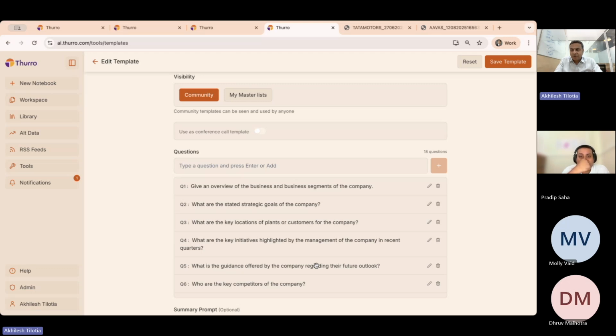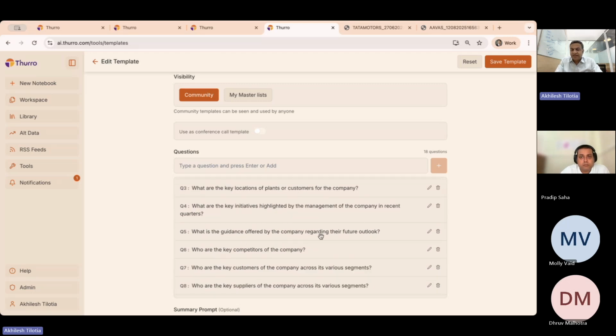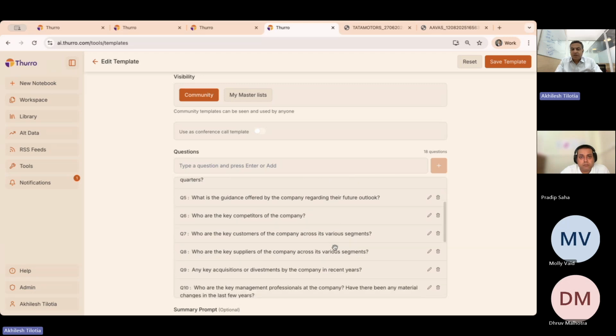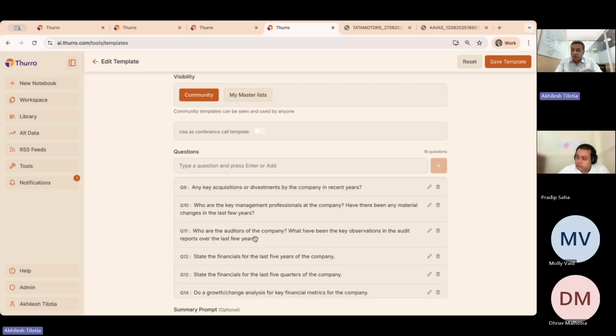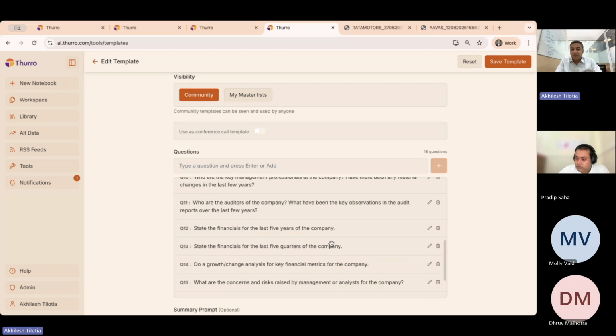Whenever you are thinking about creating and initiating coverage on a company, the questions range from: give me an overview of the business and strategy, the strategic goals, key locations of plants and customers, key initiatives of the management, what is the guidance offered by the company, who are the key competitors, customers, suppliers, any key acquisitions, disinvestments, who are the key management professionals in the company, who are the auditors, and have they made any key observations,